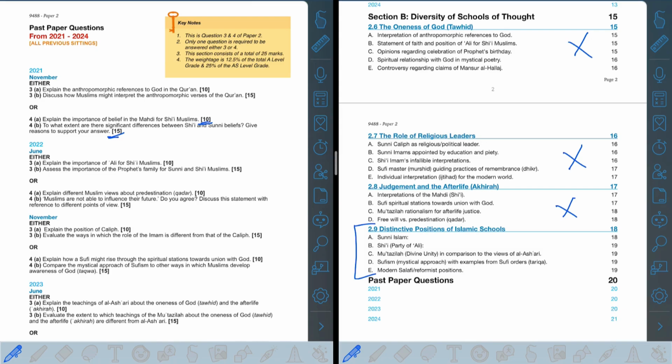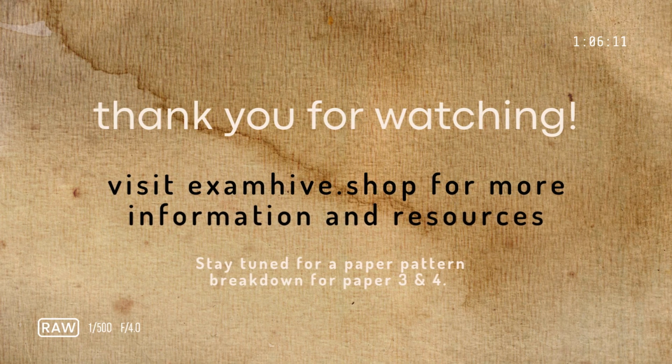So the main aspect of this section, which is the last section of paper 2, is to be able to compare and contrast between different parties. You need to have the basic knowledge, which is given again in the first 3 chapters, and then be able to compare and contrast. And that's how you're going to build up your answer. And to really gain the maximum marks, you need to be aware of the different points of view. And that's all there is to paper 2.